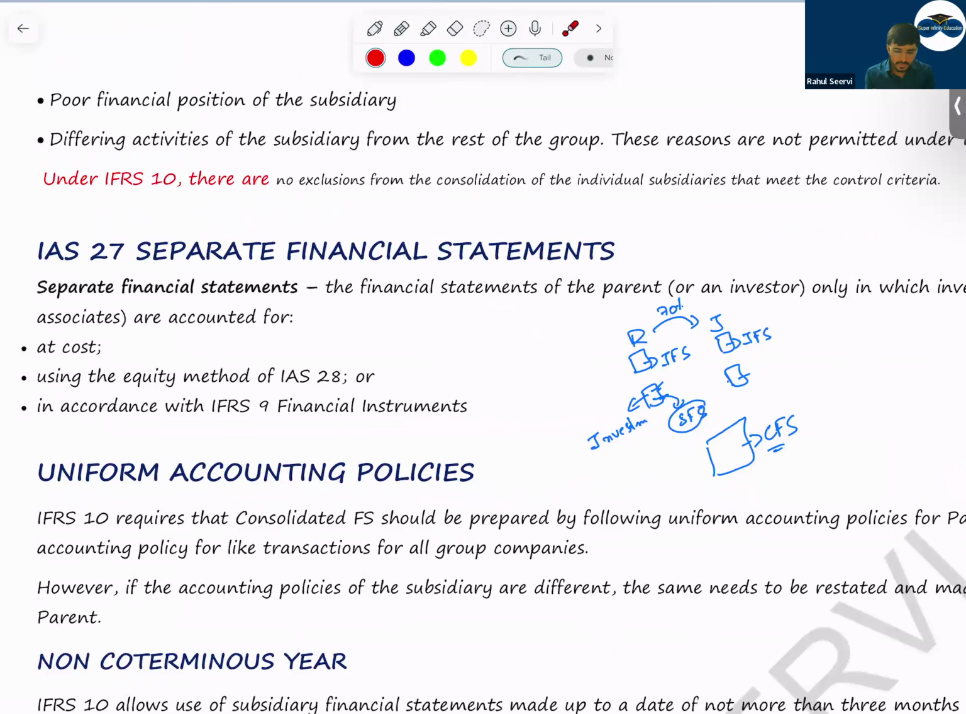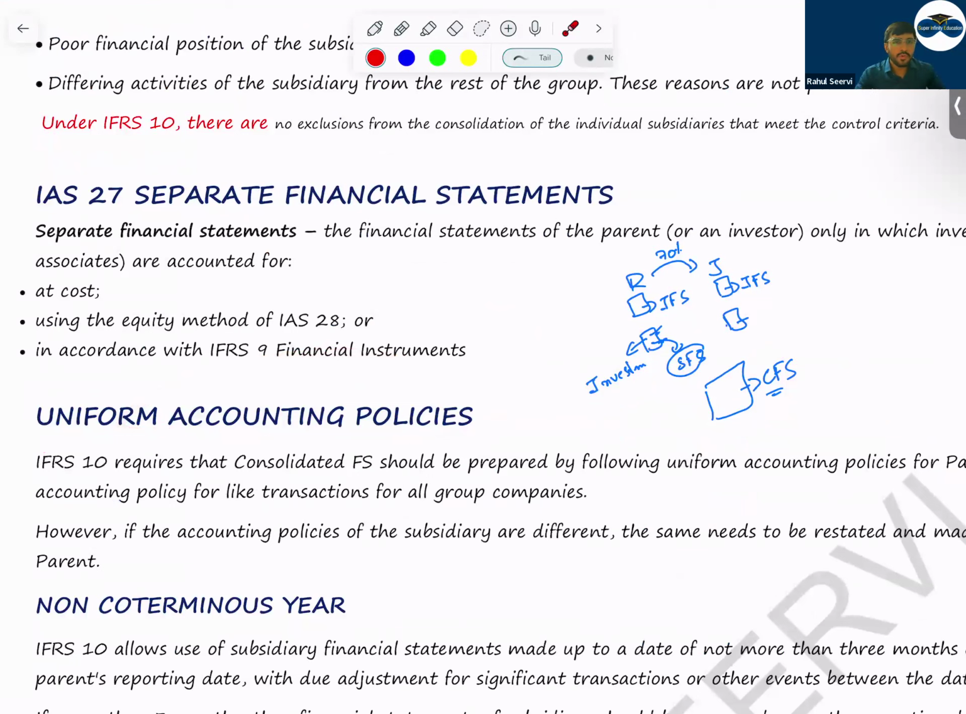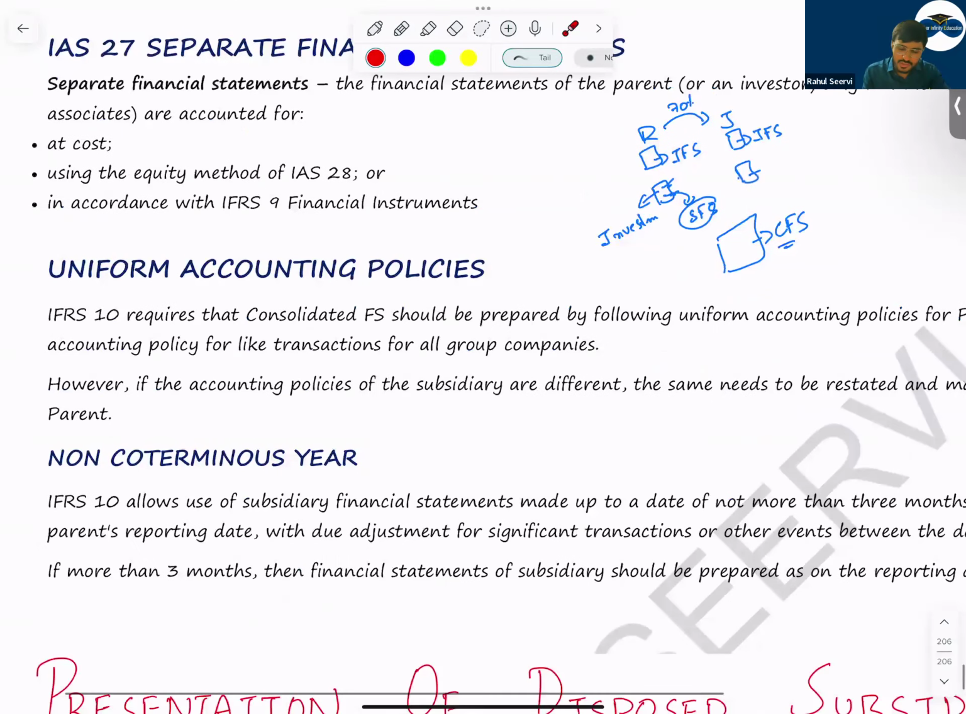Understand? Then uniform accounting policy, what does that mean, sir? The accounting policy of both the companies should be the same. If one company is following the cost model and the other company is following the revaluation model, it becomes difficult. So subsidiary companies should prepare their balance sheet and P&L again, so that the accounting policies are the same and the consolidation will be done smoothly. There will be no such issues. I hope everyone has understood this. Then non-coterminous year. That means what?